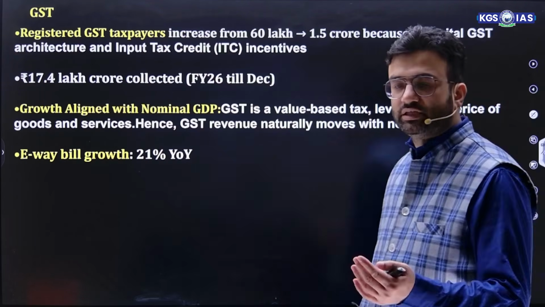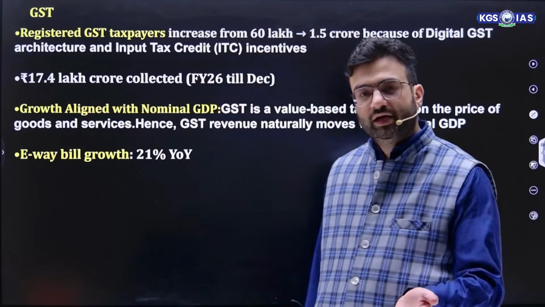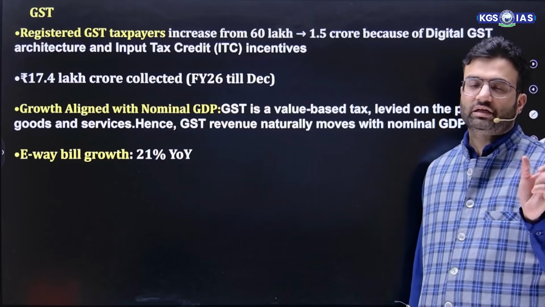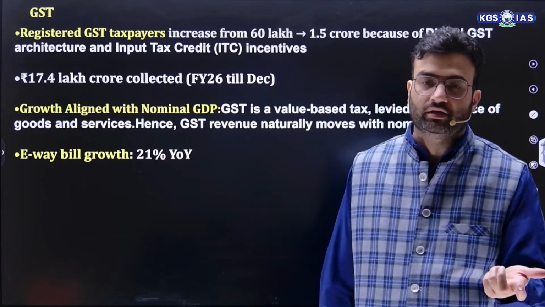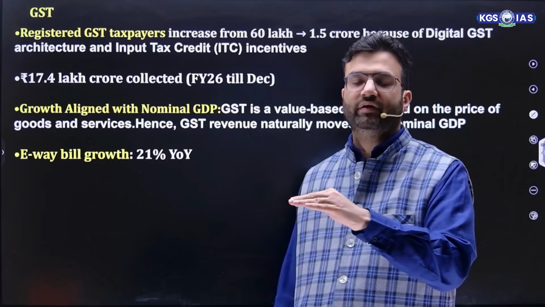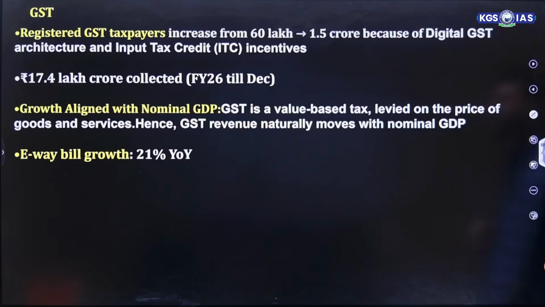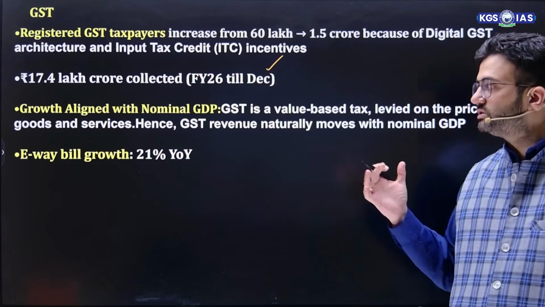Input tax credit means that if you had paid any kind of duties on raw material, you will get the credit once you pay the final taxes. If you pay a tax on raw material and you are again paying the tax on final goods, you can subtract the input tax liability from that. That is input tax credit. So 17.4 lakh crore was collected till December of financial year 26. That means the revenue mobilization through GST also enhanced.